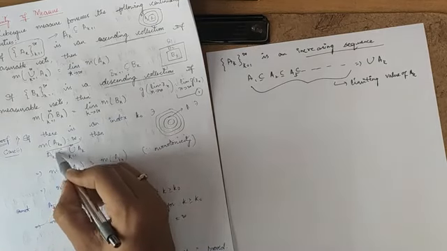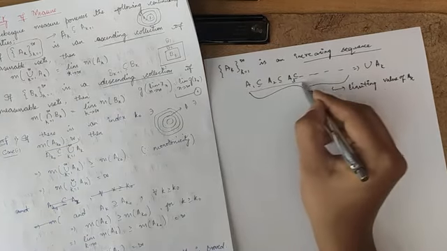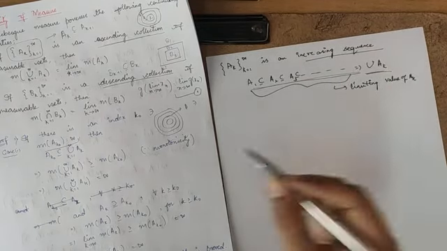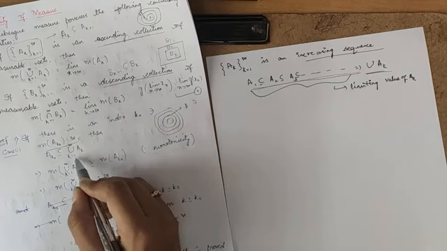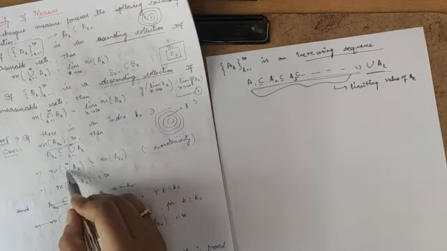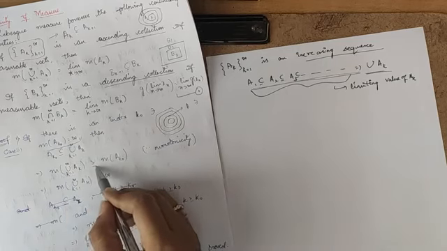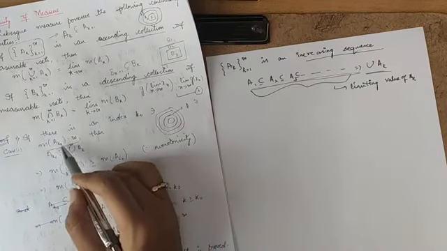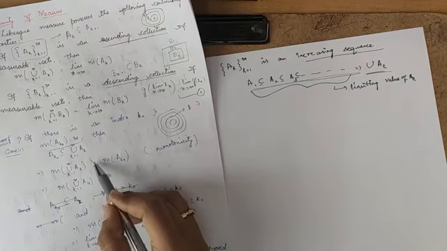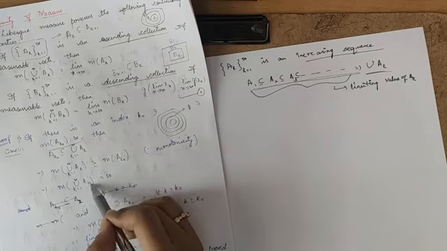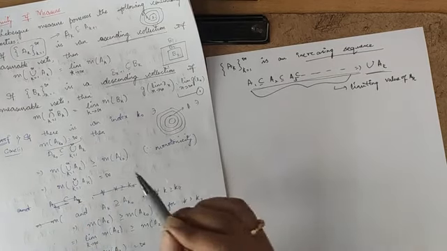So any A_{k0} will be contained in the union of A_k. Now using the monotonicity property of m, I can write m of the union k equal to 1 to infinity of A_k is greater than or equal to m of A_{k0}. We know that the measure of A_{k0} is infinity, so greater than or equal to infinity, I can write the measure of the union k equal to 1 to infinity of A_k is equal to infinity.